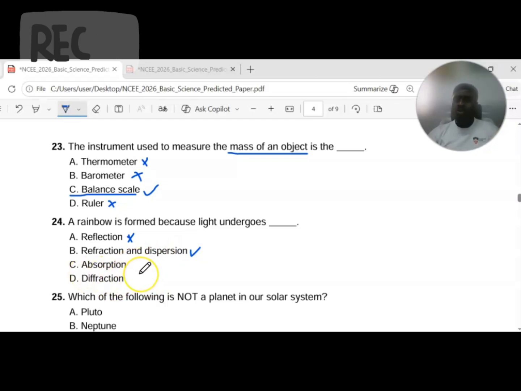Option C is absorption. When objects which we call opaque materials, they are black or dark in coloration. They don't allow light to pass through them. They rather absorb light. So absorption in the principle of light talks about when light falls on an object that is opaque and it is absorbed and not allowed to reflect. Then diffraction is also when light falls on the surface and moves in different or varying direction at different angles. So absorption is not the correct answer here. Diffraction is not the correct answer from the analysis I just gave. So option B is the option to go for here.